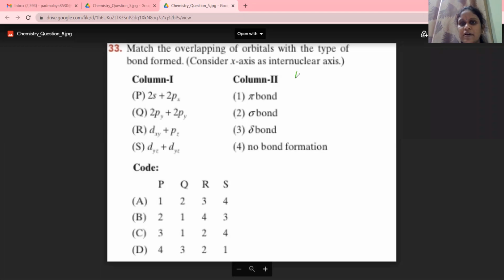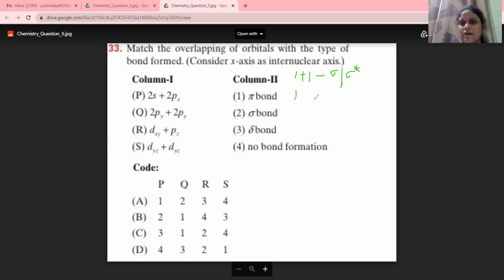First, whenever one lobe mixes with one lobe, the formed bond will be a sigma bond or sigma star bond. The sigma and sigma star bonds are formed depending upon the phase of the mixing lobes. When the lobes of the same phase mix with each other, the formed bond will be the sigma bond. Different phases, it will be anti-bonding. Different phases in the sense of the signs, a positive sign with a negative sign.